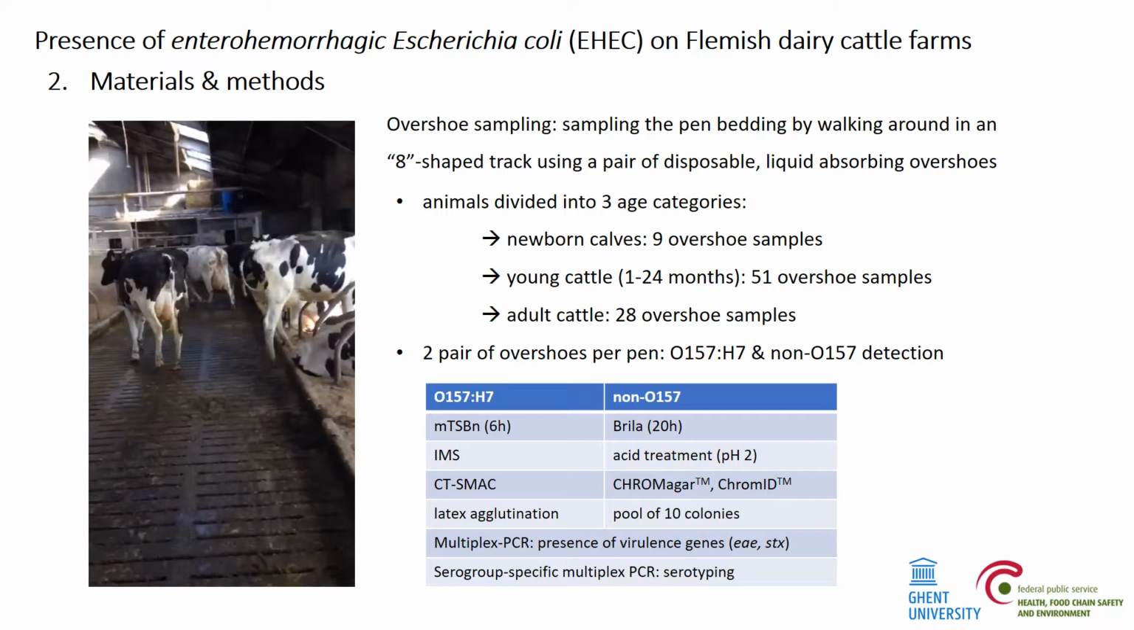Non-O157 enrichment cultures were subjected to a selective acid treatment, followed by plating onto Chromagar and Chromagar STEC agar. A pool of 10 suspected colonies was tested for presence of virulence genes by multiplex PCR. Individual colonies from pools testing positive for both stx and eae were analyzed for presence of virulence genes and confirmed by a serogroup-specific multiplex PCR.